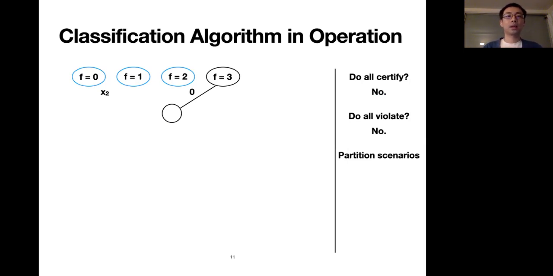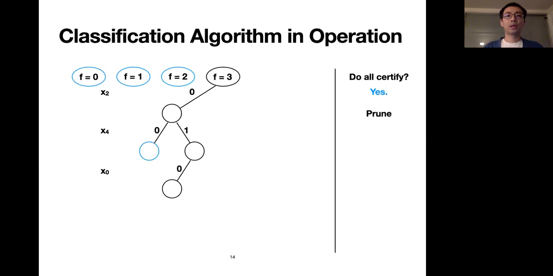And we can see that the answers are again both no to the 2 questions. Then we have to partition again. This time, the set certifies. We mark it blue, prune it, and move on to the 1 branch. As you can see, the next subset needs partitioning because it neither certifies nor violates. So we continue the process.